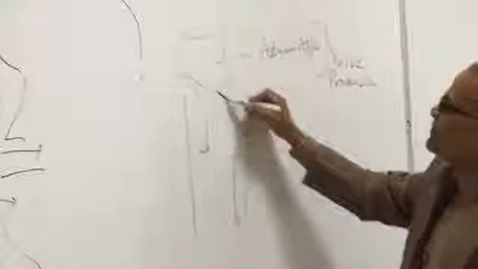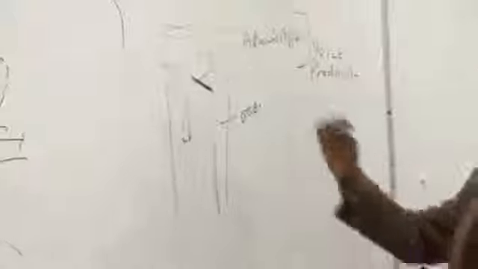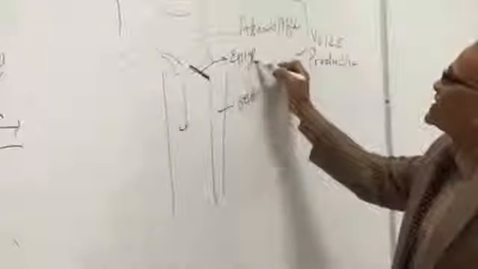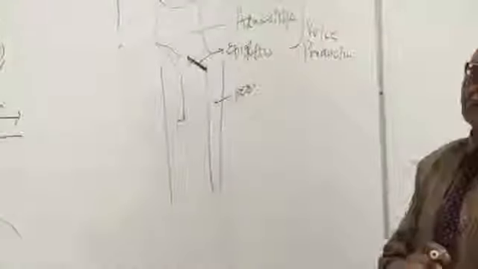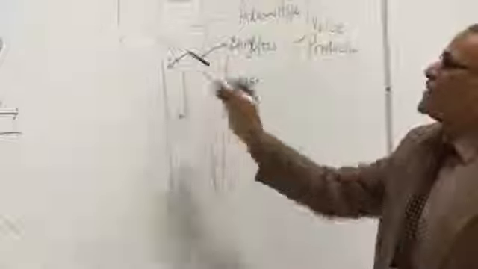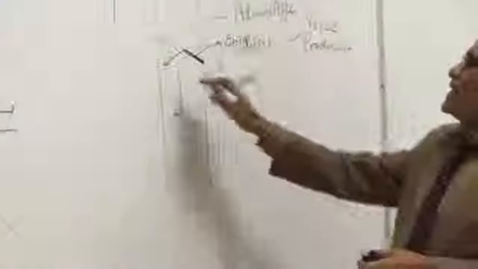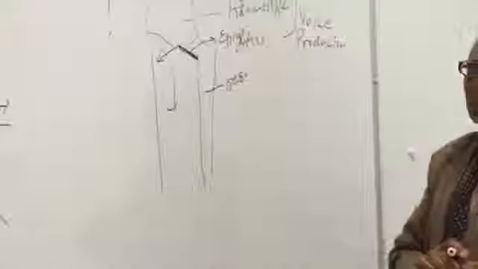So a system of protection has been made. A piece of cartilage is placed over here that we call the epiglottis. Now when we swallow something, the epiglottis falls on the windpipe and the food cannot enter into the air tube.